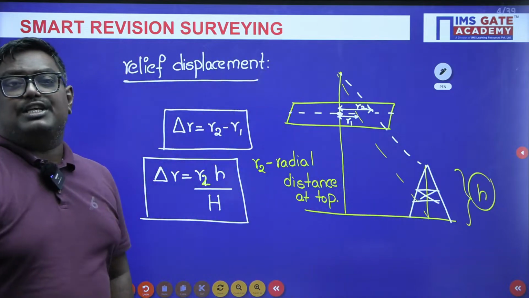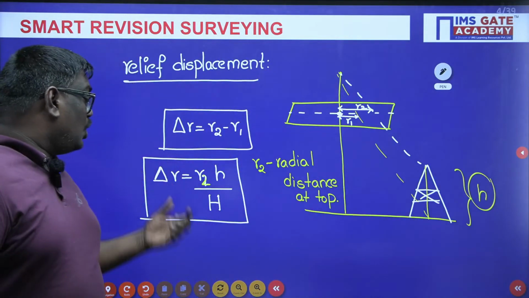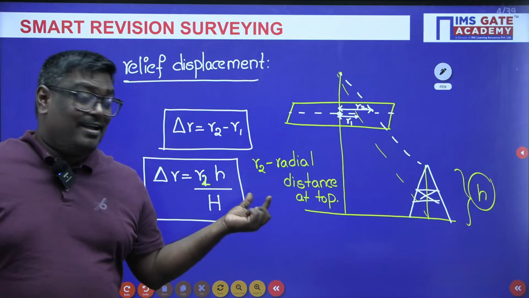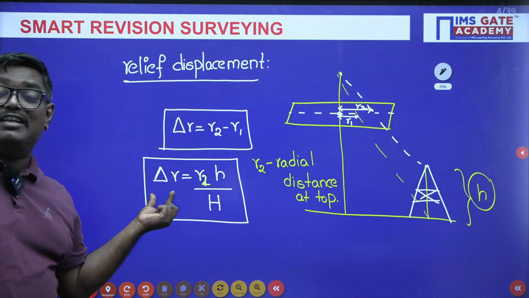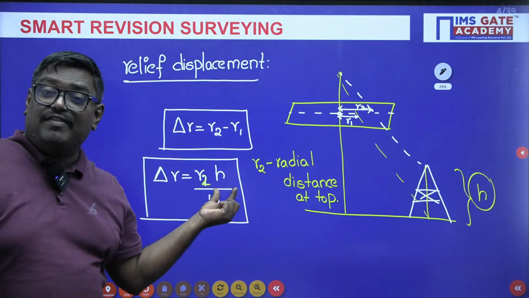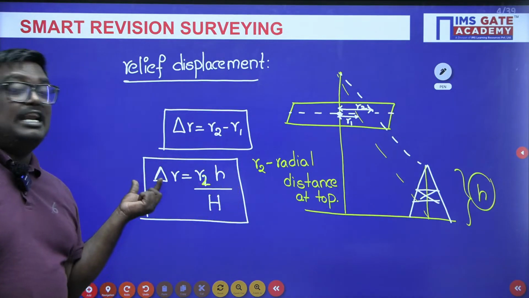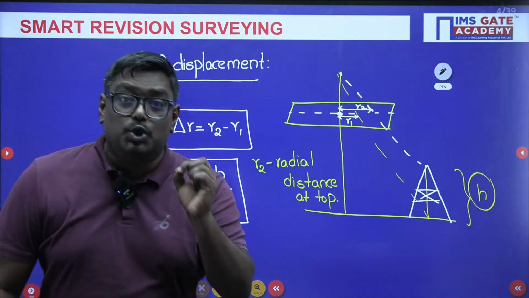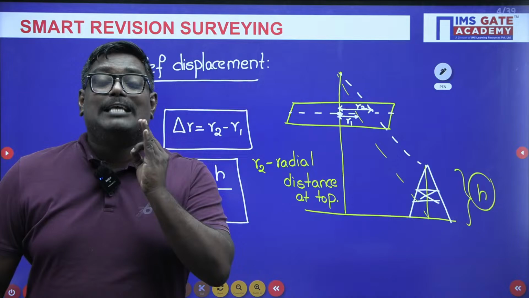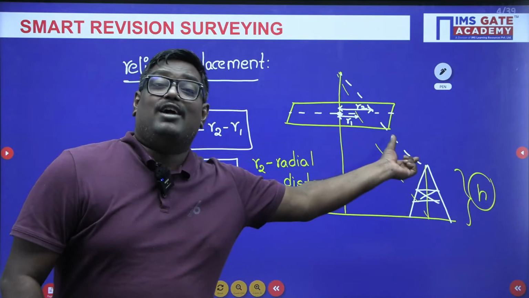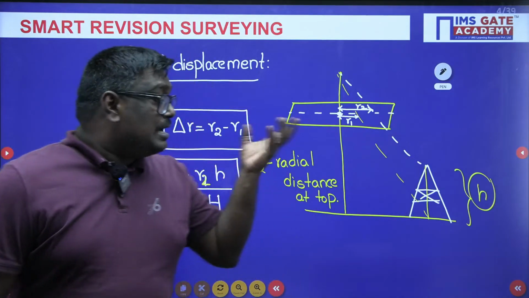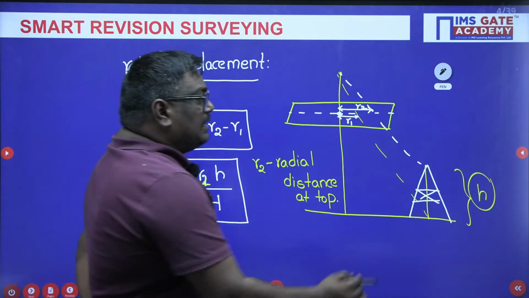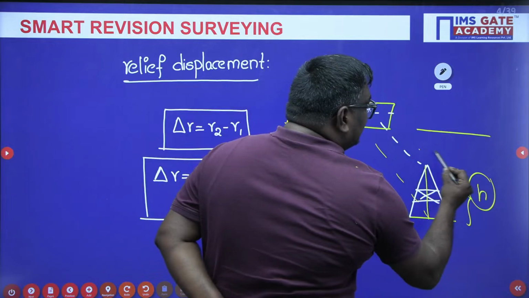Capital H is known as the flying height. So, if the flying height increases, relief displacement decreases. If the height of a tower or a building increases, relief displacement increases. So, relief displacement is inversely proportional to flying height and it is directly proportional to the height of a tower or a building.